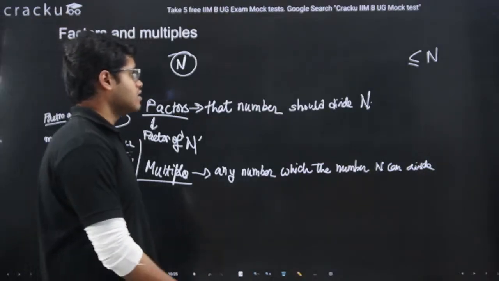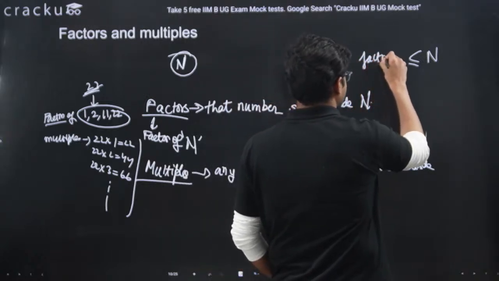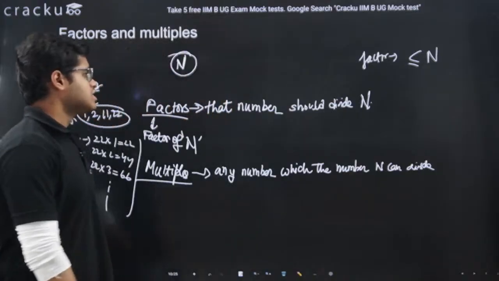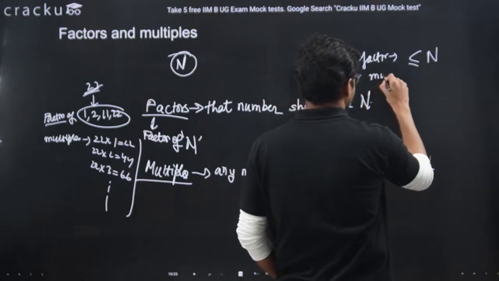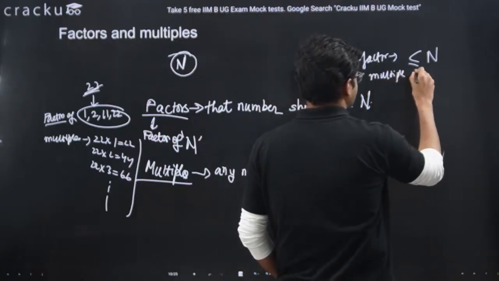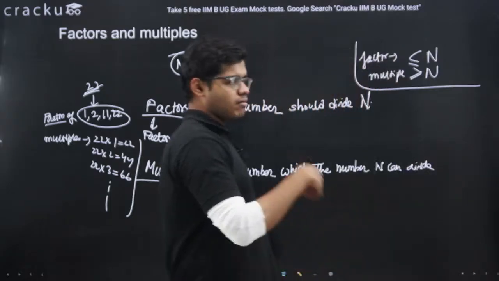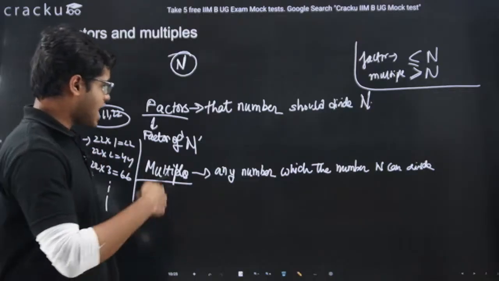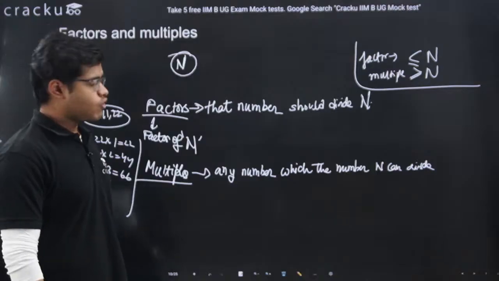So the condition for factor is that it has to be less than or equal to n. Similarly, the condition for multiple is that the number has to be greater than or equal to n. Same logic, if the number will be greater than n, then only there will be chances that that number gets divisible by n, right?